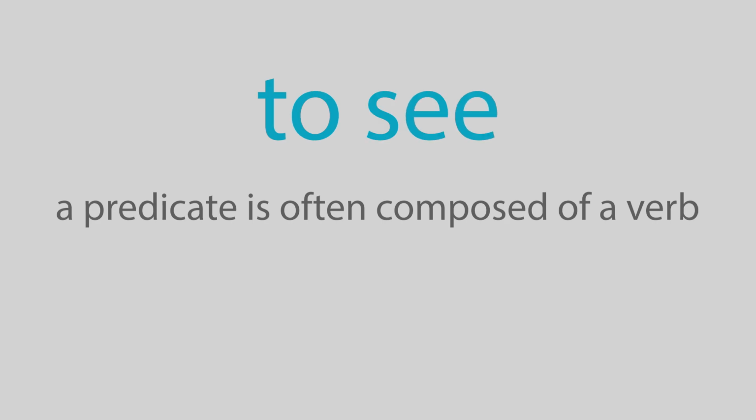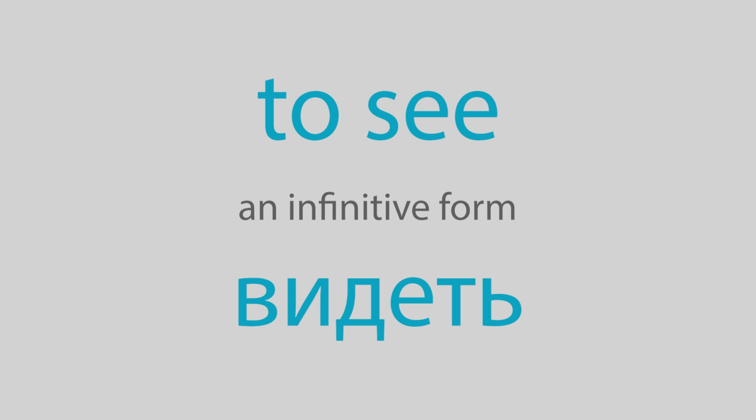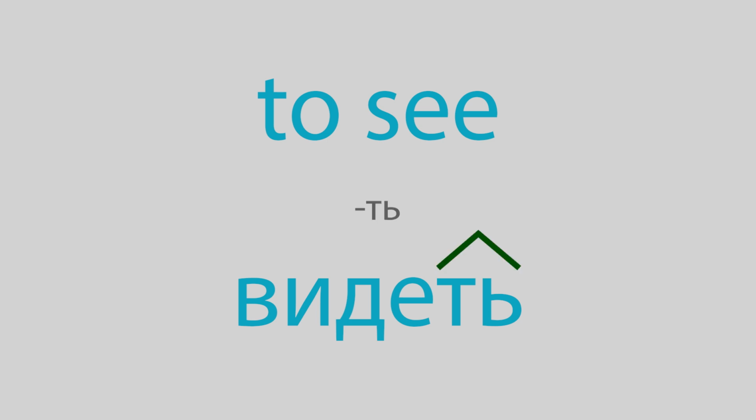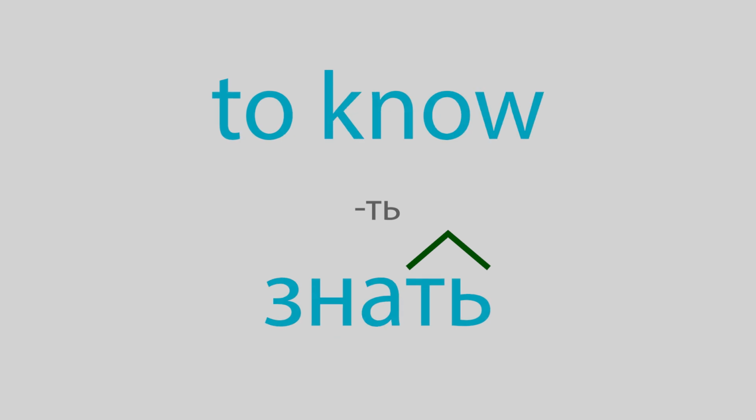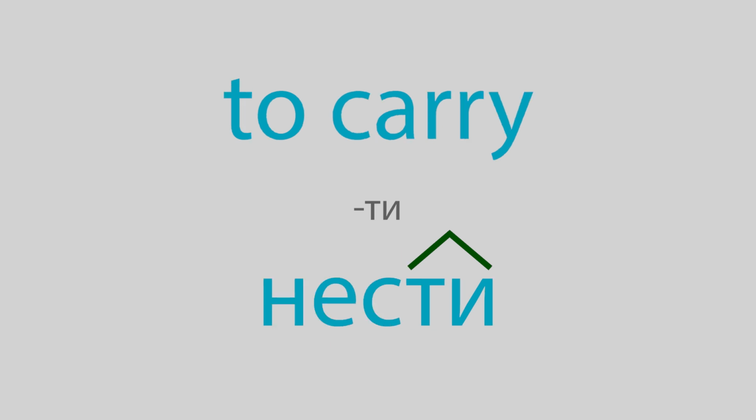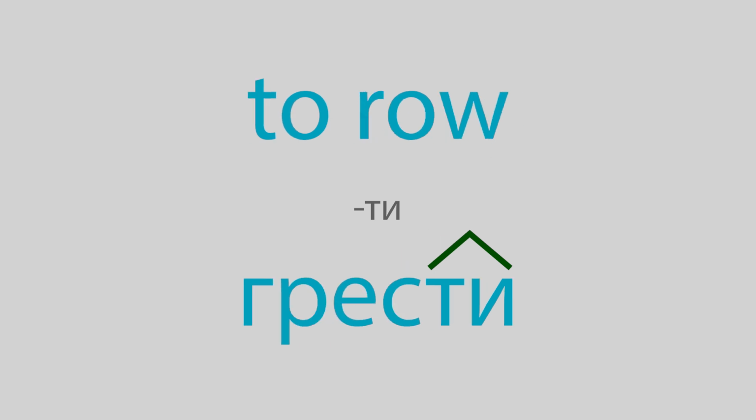Let's take the most obvious part of speech for a predicate, a verb. What we have in a dictionary is the infinitive form of verbs. Unlike English, where an infinitive is preceded with a particle "to," in Russian, an infinitive has one of the special suffixes at the end. The first typical infinitive suffix is "-ть." Examples: видеть, знать, держать. The second is "-ти." Examples: идти, нести, грести. These two infinitive suffixes are the most common.